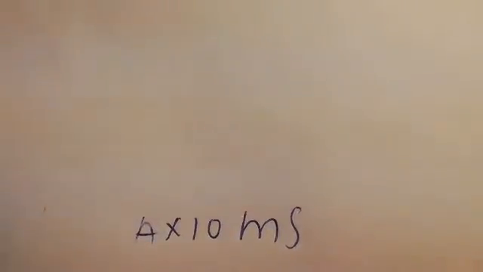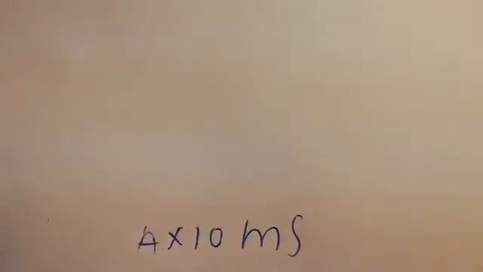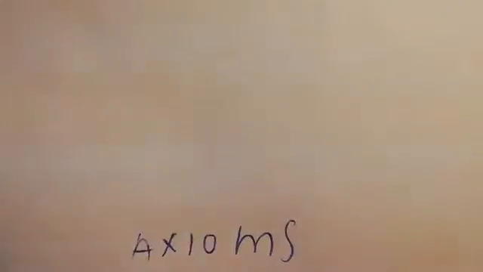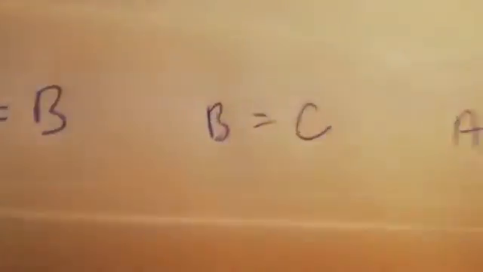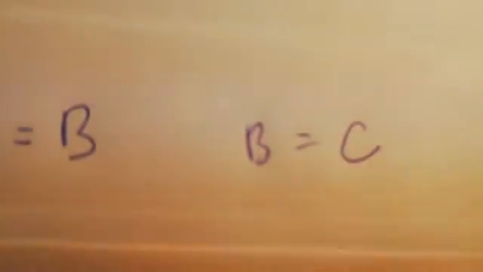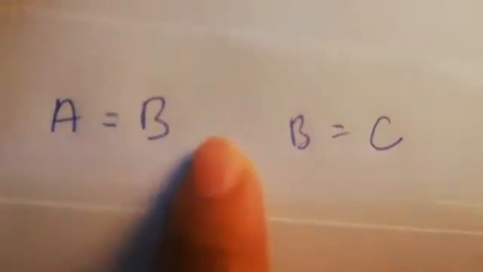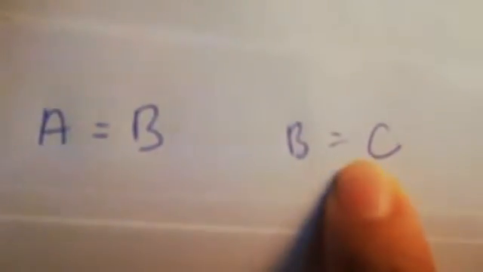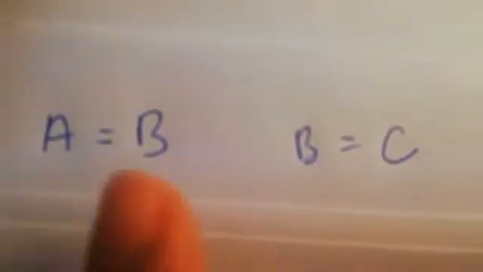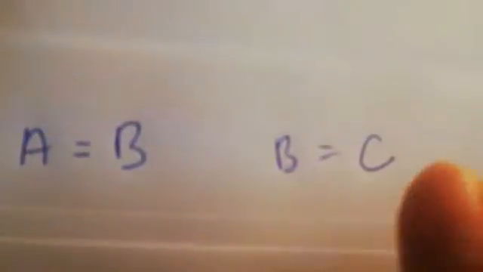Let me take one example from the axioms: things which are equal to the same thing are also equal to one another. For example, we have A equal to B and B equal to C. If we look at this, it's the same thing: A equal to B and B equal to C. Then A is actually equal to C also.